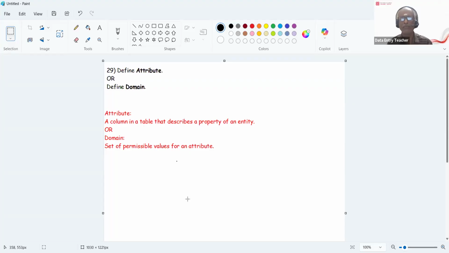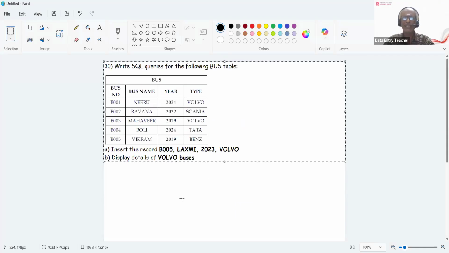Any permissible value for an attribute is called a domain. So next is writing the SQL queries. Very simple. You have to write the SQL query for the bus table. The bus table is given with bus number, bus name, year, and type as attributes. So insert the record and display the details of Volvo buses.